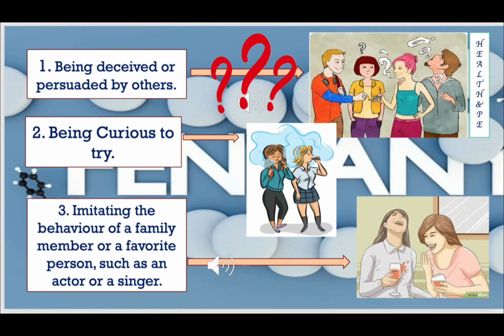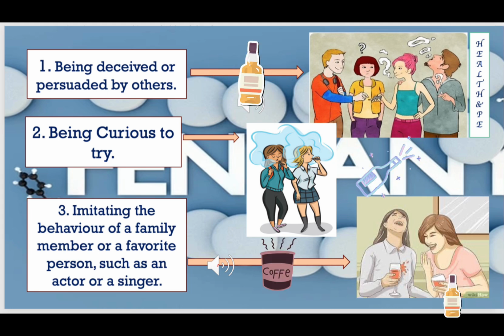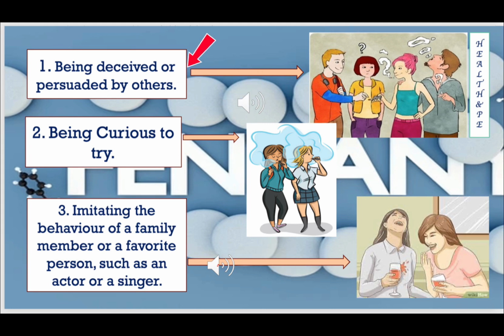Well, how do we get addicted, isn't it? What are the causes of substance addiction? So here you can see the first one. Number one, being deceived or persuaded by others. How? By emotional appeal, by rationalization, by minimization, by blame shifting, by promise of change. All these things can make you get addicted to these substances.